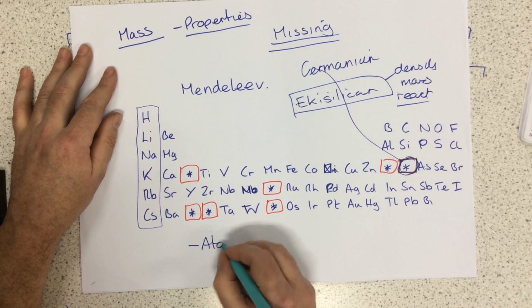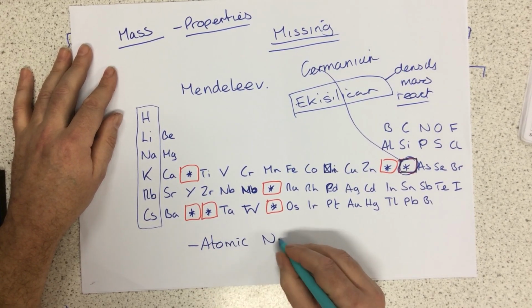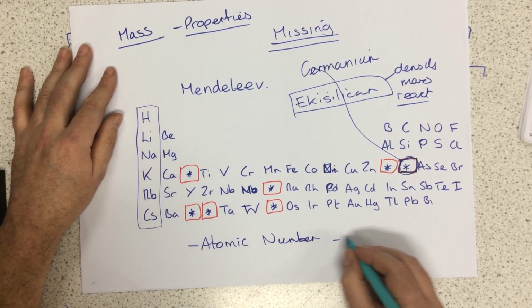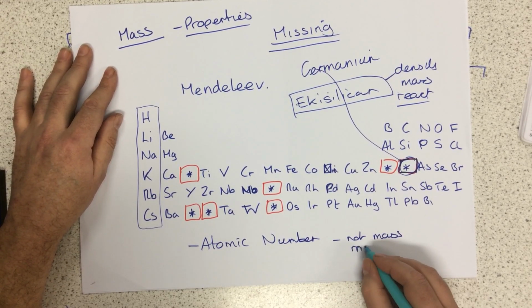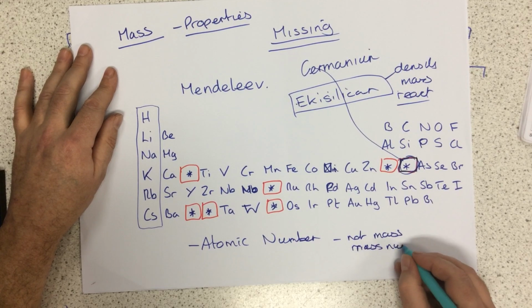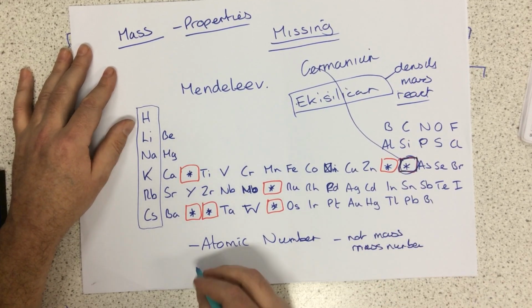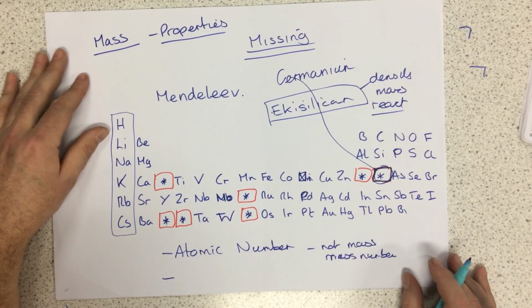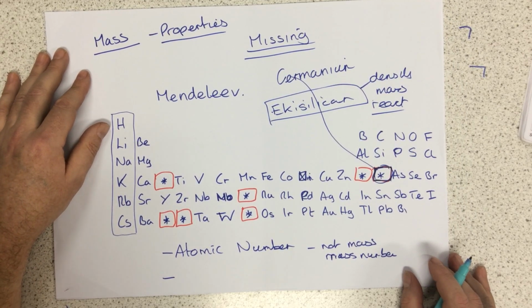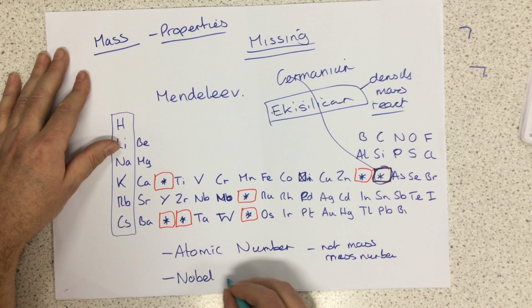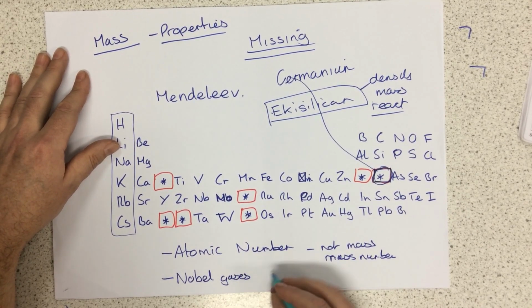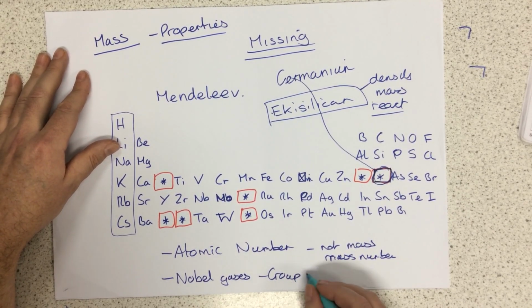Now, there are still some differences between our modern periodic table and Mendeleev's. Our modern periodic table is actually organised by atomic number, not mass or mass number. In addition, there is a whole group of elements that are not mentioned on Mendeleev's periodic table at all, and those are the noble gases, or group 8.